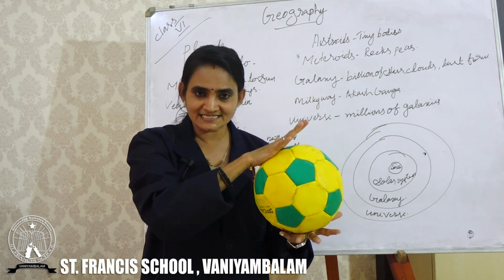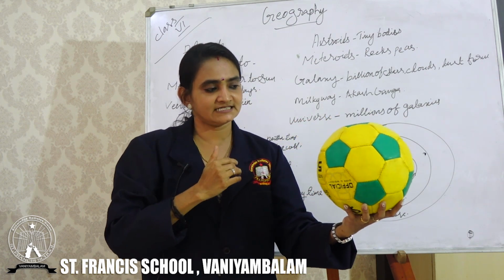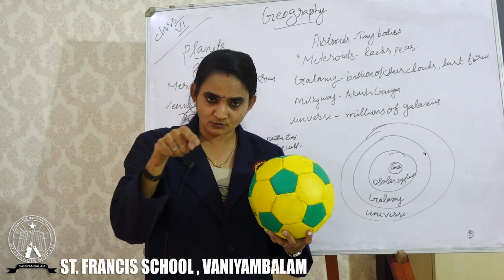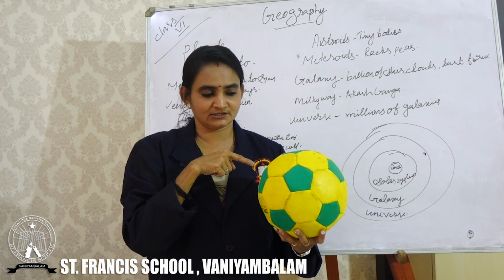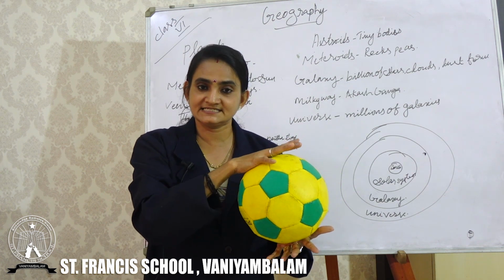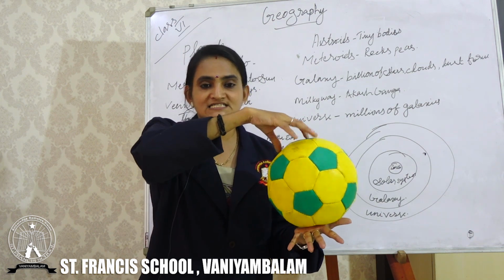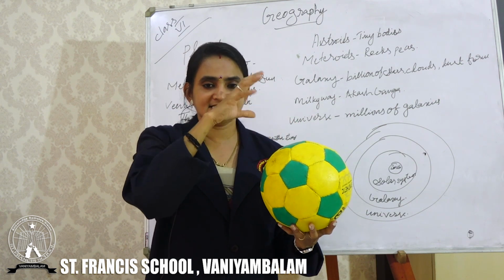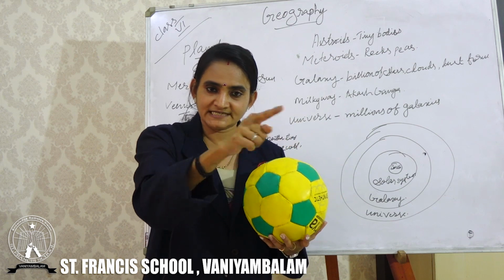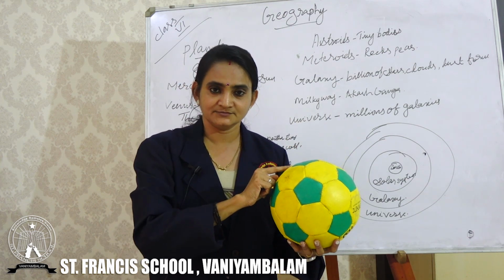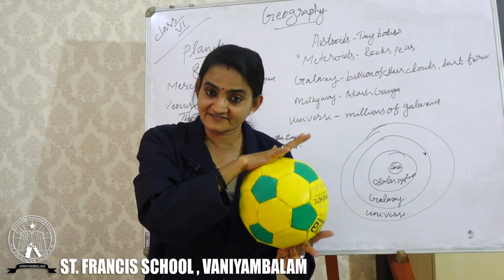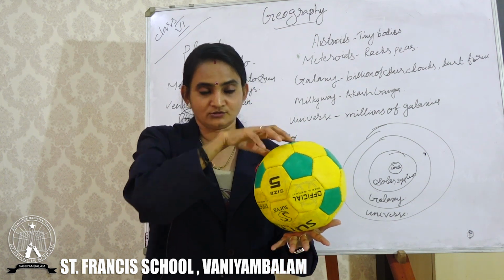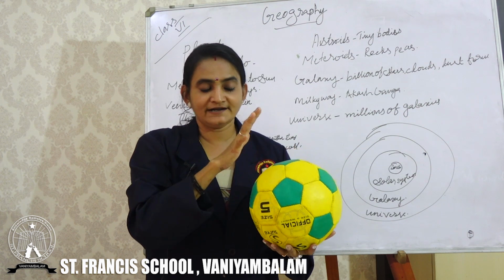Okay, the moon is spinning on its own axis. So, the moon is taking 27 days to complete one round around the Earth. Okay, and the same number of days it is taking to complete one spin. Clear? It takes the same 27 days to completely go around the Earth, and it is also taking 27 days only for spinning one time on its own axis. So what happens?